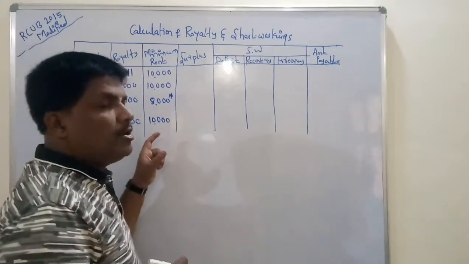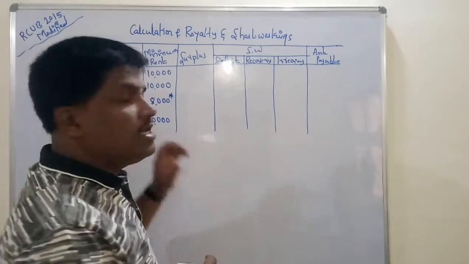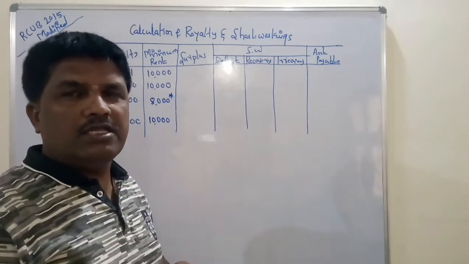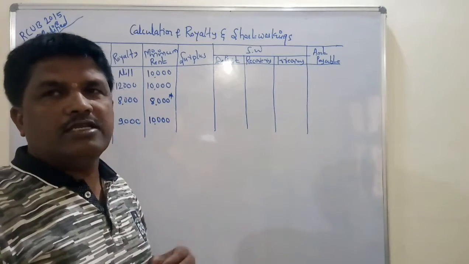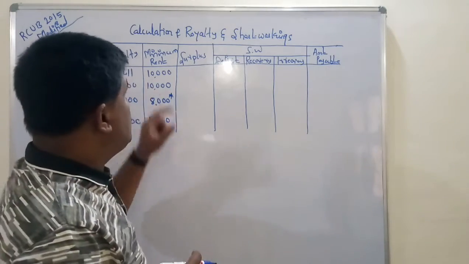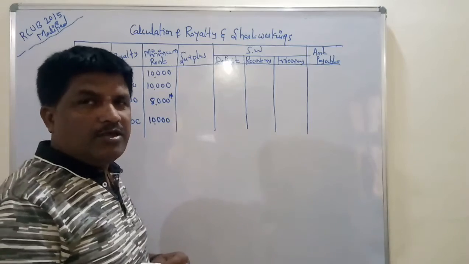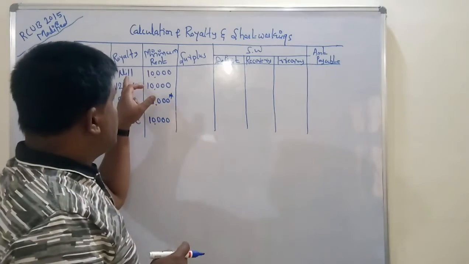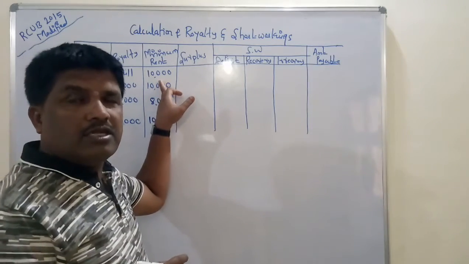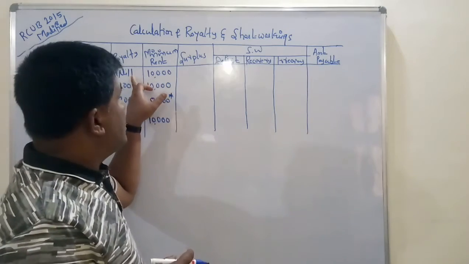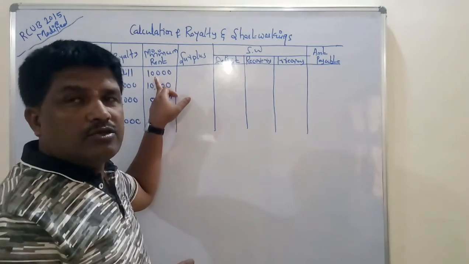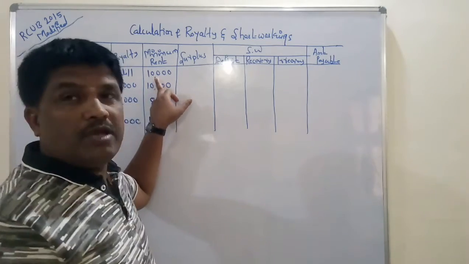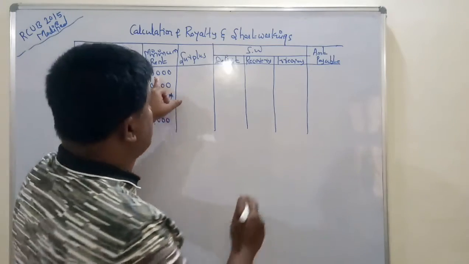In the first year, how much royalty is there? Nil. It means there may not be any production in that year, because of which royalty has become nil. Then how much is the minimum rent? 10,000. It means the actual royalty is less than the minimum rent. So firstly, how much amount is payable to the landlord? We must pay 10,000.